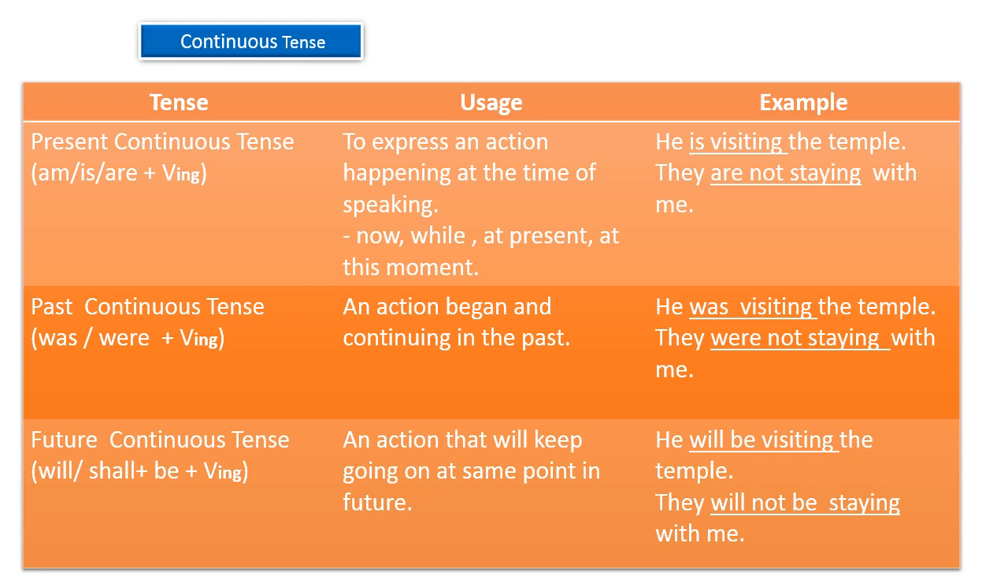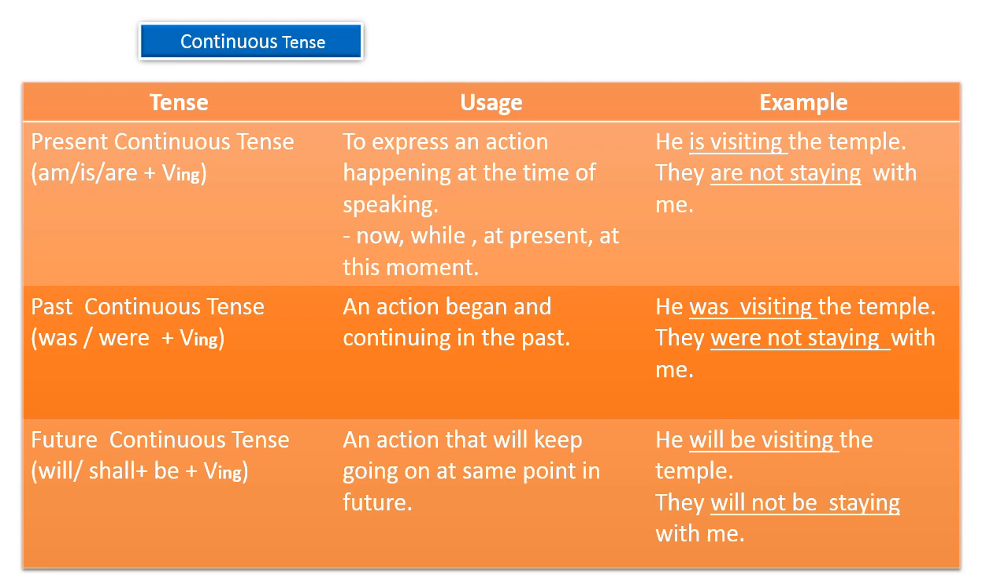We use future continuous tense to show an action that will keep going on the next day or at the same point in the future. So we use will, shall plus be plus verb plus ing. Come to the negative sentence: they will not be staying with me. The same happens here: helping verb plus be plus verb plus ing. Will not be staying. This is a continuous tense.